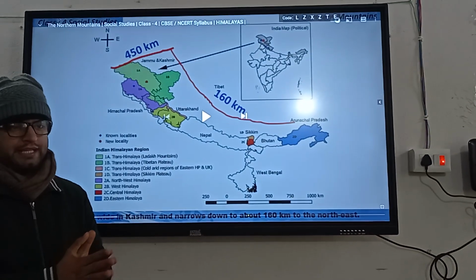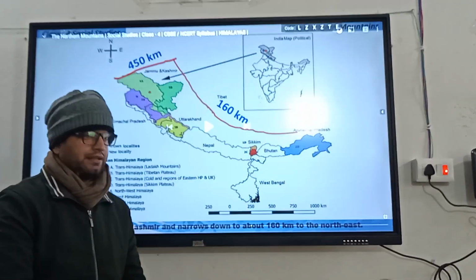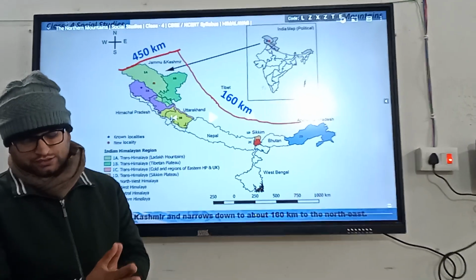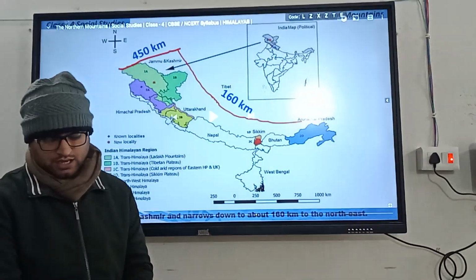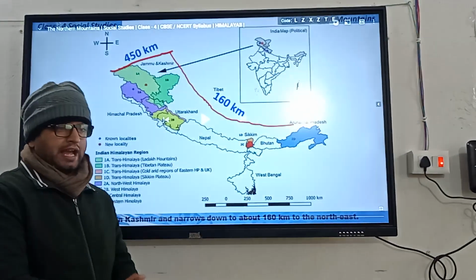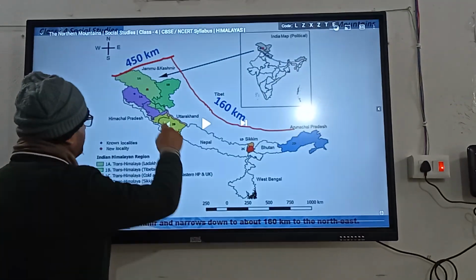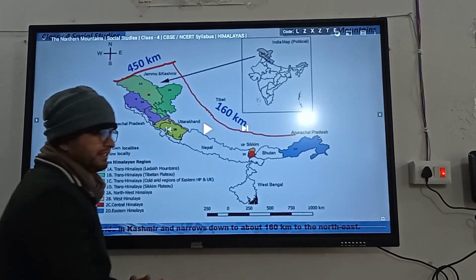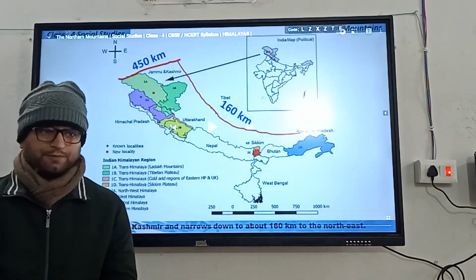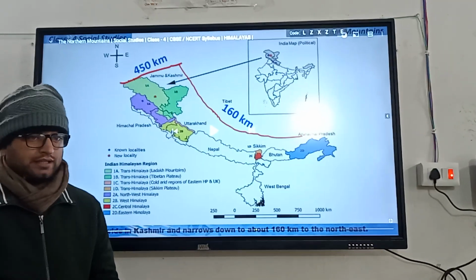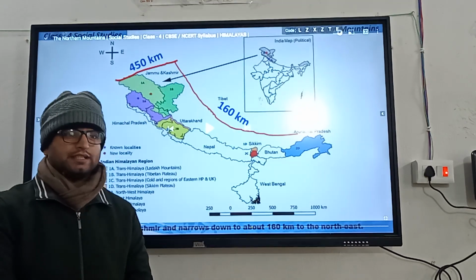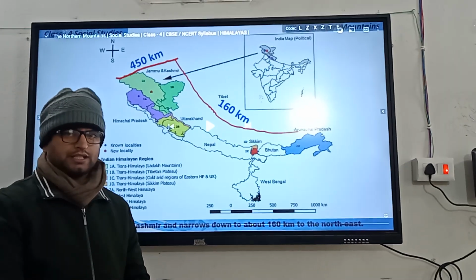The famous hill stations in the Himachal areas, or the lesser Himalayas, are Manali, Nainital, Darjeeling and Gangtok. These points are included in the segment we discussed earlier, the Himachal.